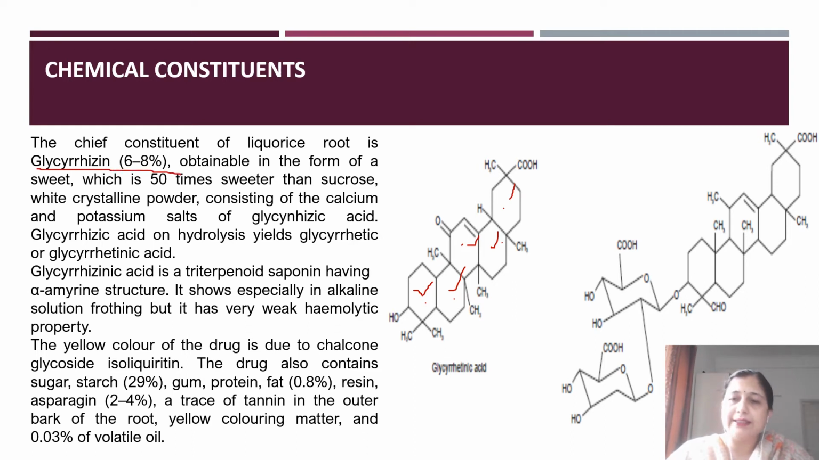is glycyrrhizin. 6 to 8% of glycyrrhizin is present in the glycyrrhiza root, and this constituent is said to be 50 times sweeter than sucrose. So this is responsible for the sweet taste in the licorice. If it is isolated, it is a white crystalline powder, and chemically it is basically a salt of calcium or potassium in combination with glyceric acid.